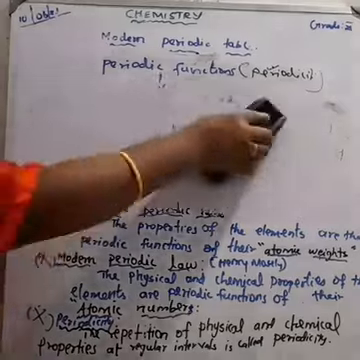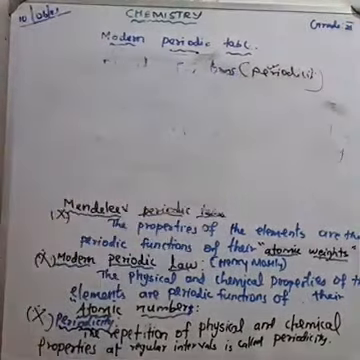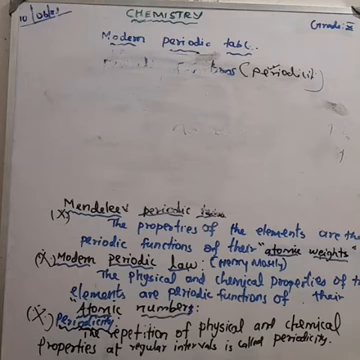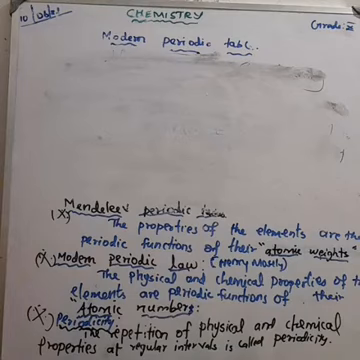Understood? So the physical and chemical properties of the elements are correlated to the arrangement of electrons in their outermost shell, that is, the valence shell. Different elements having similar outer shell electronic configuration possess similar properties.